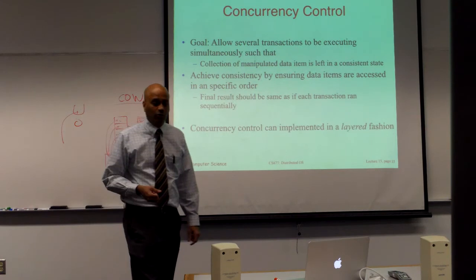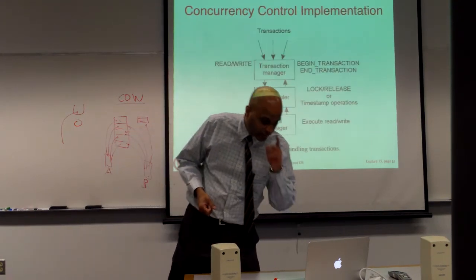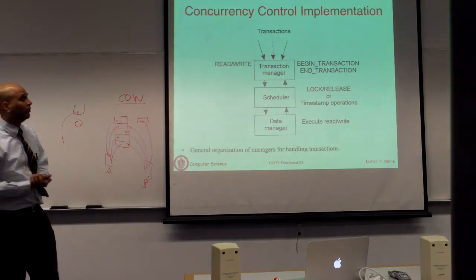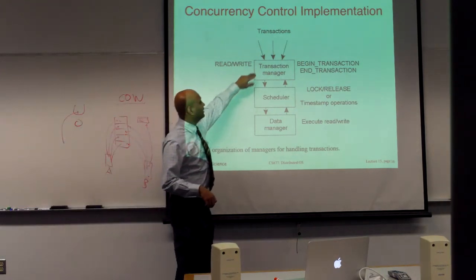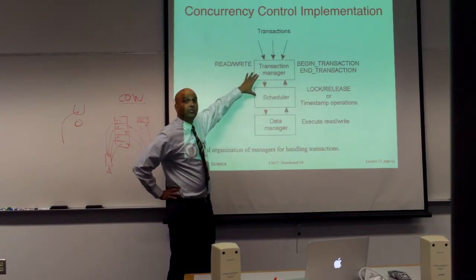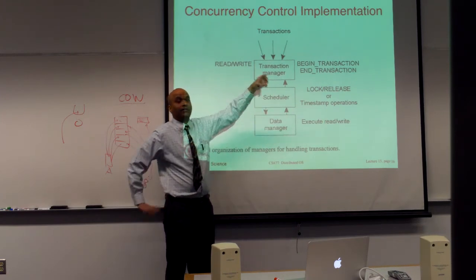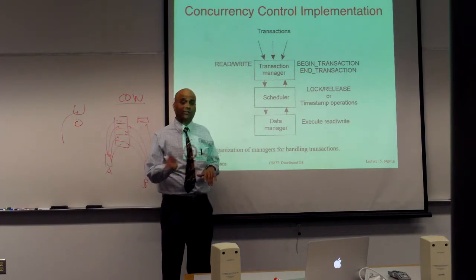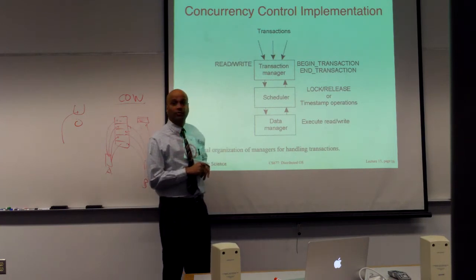So concurrency control can be implemented in many different ways. This is an example of how databases work. So you have three layers. Your transaction manager, you have a scheduler, and your data manager. Only these two are important. Transaction manager tracks things at the granularity of transaction, begin transaction, end transaction. You can write a log, you can undo.